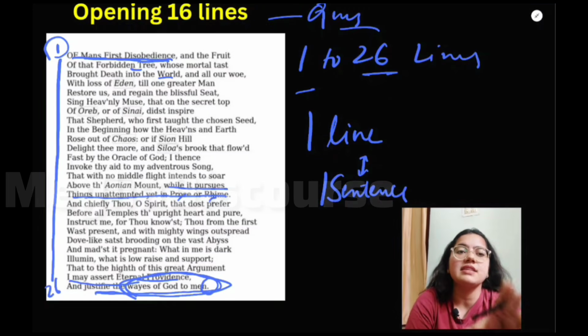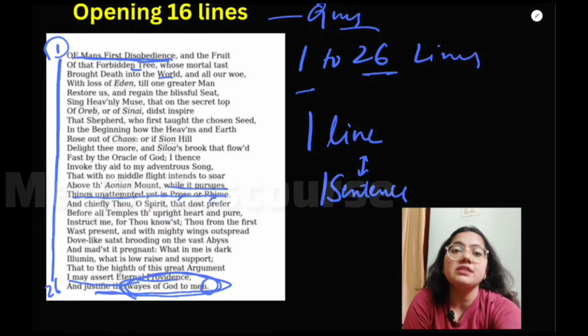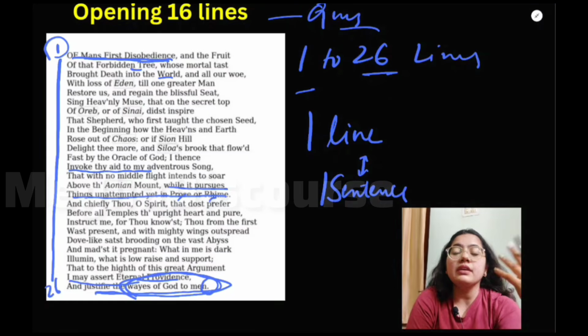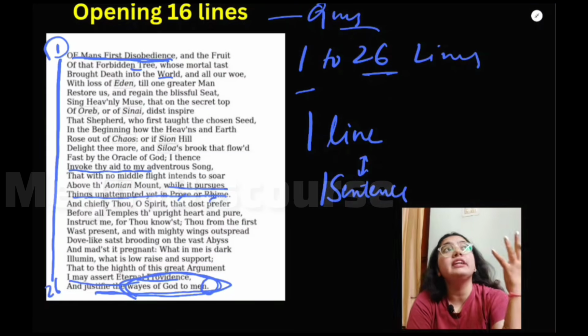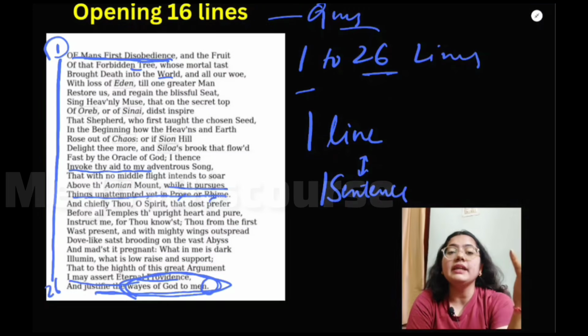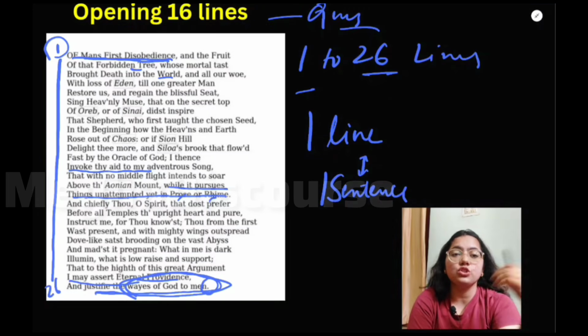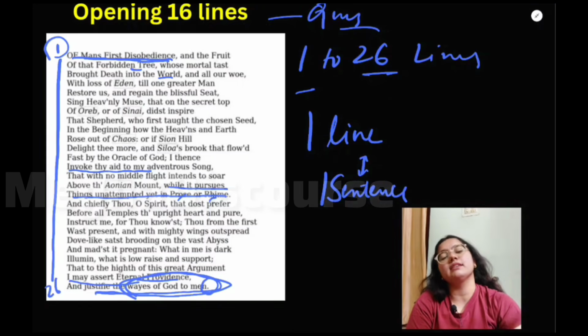And thus what he does is that he is taking the help. He is invoking thy aid. He is invoking a muse, a divine inspiration, right? So I will talk about this shortly. So for this, he is taking this divine help.